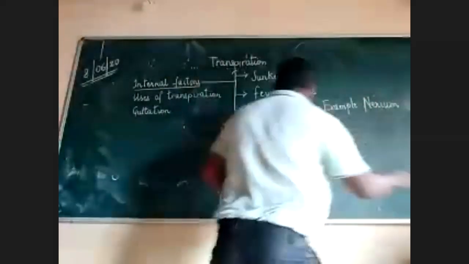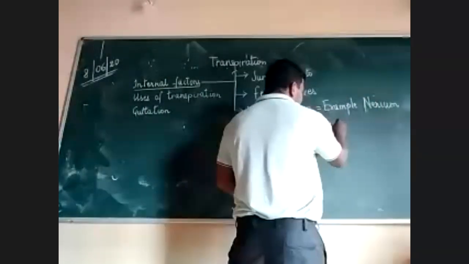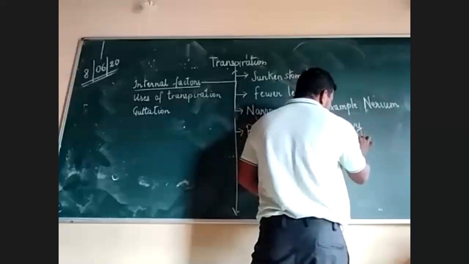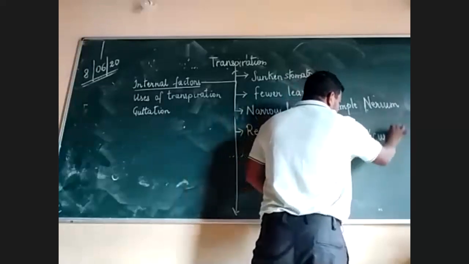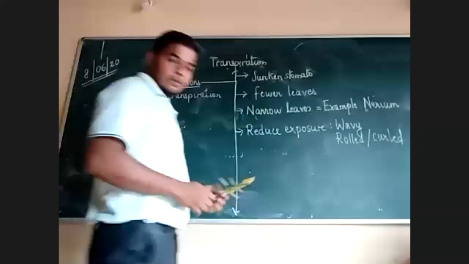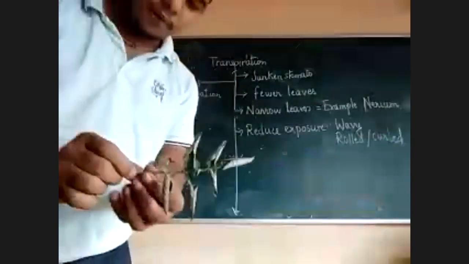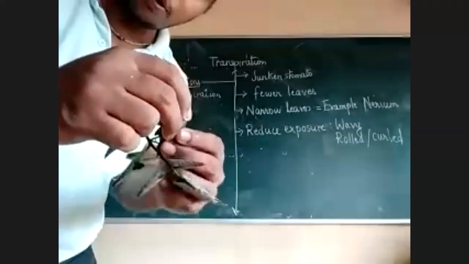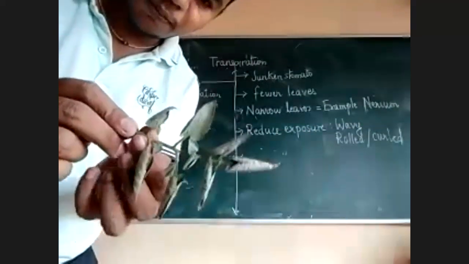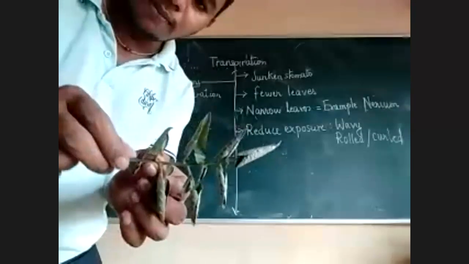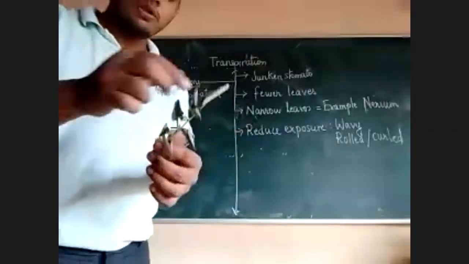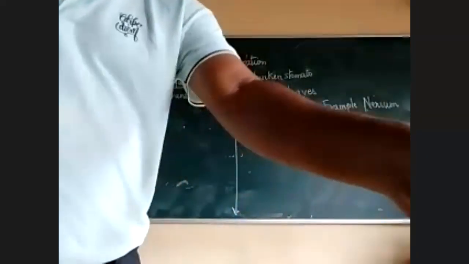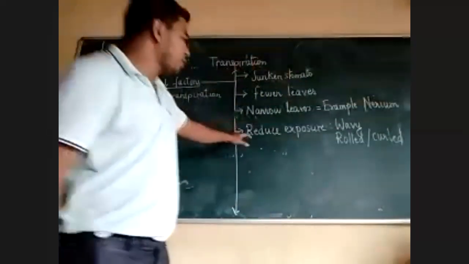So I'll just write here: reduce exposure by changing the shape. One is wavy and second one, they roll or curl themselves. If you see these leaves, they will roll themselves. I am opening the roll. They will roll themselves or become curled. So this will reduce the rate of transpiration. That is the fourth point, reduced exposure.